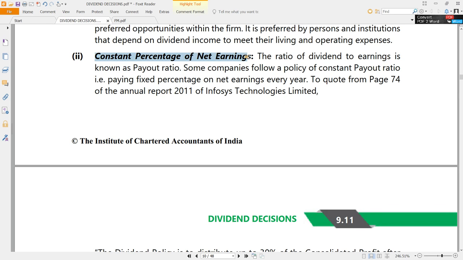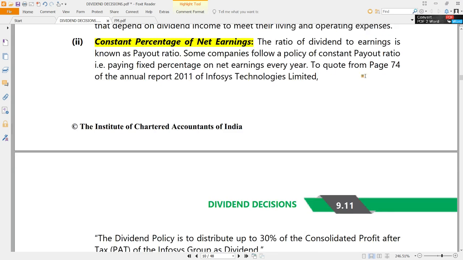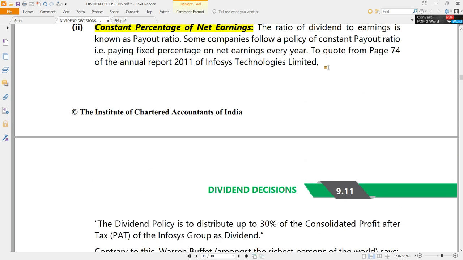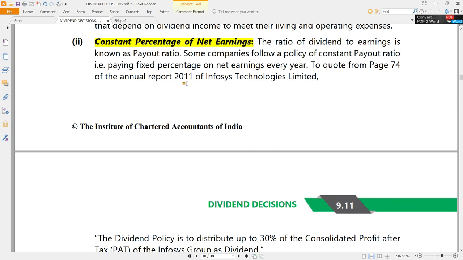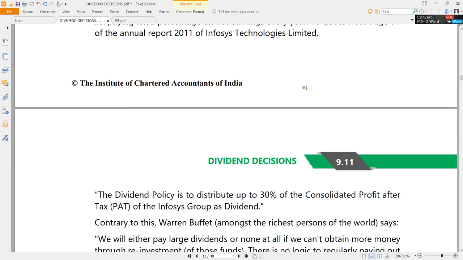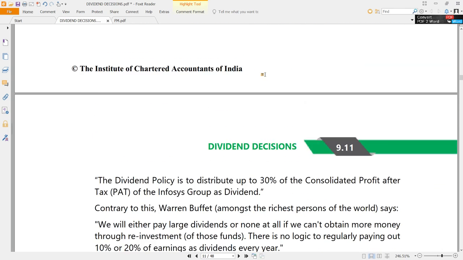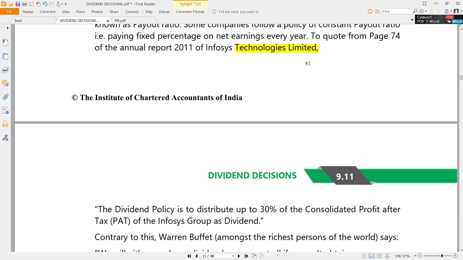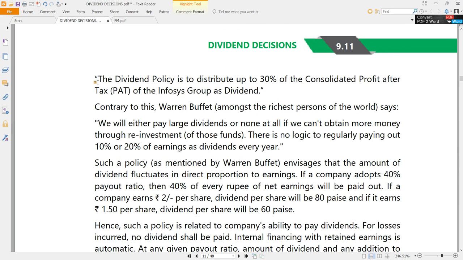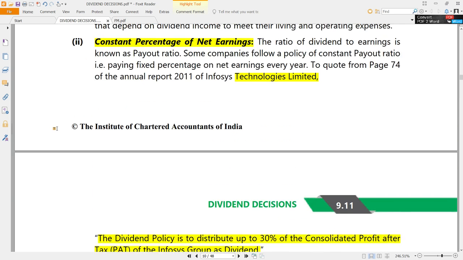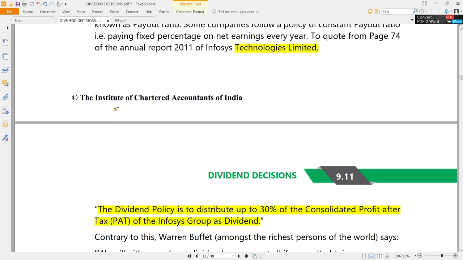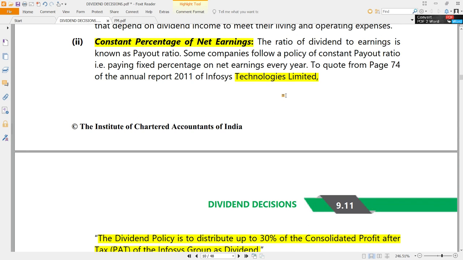Another way is a constant percentage of net earnings. For example, just for understanding purposes, take the practical thing. Somewhere long back, 2011, Infosys company's annual report stated that the dividend policy is to distribute 30% of the consolidated profit after tax of the Infosys group as dividend. That's it. So that is the policy of Infosys. They declared it openly. Fixed percentage of earnings, whatever the earnings may be.